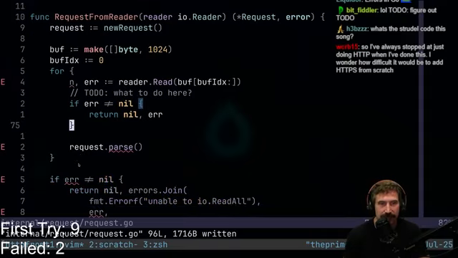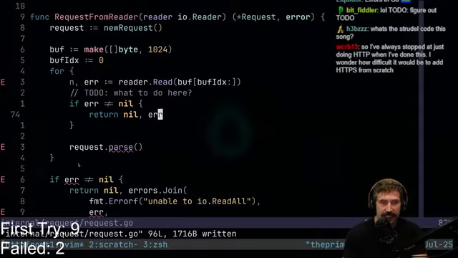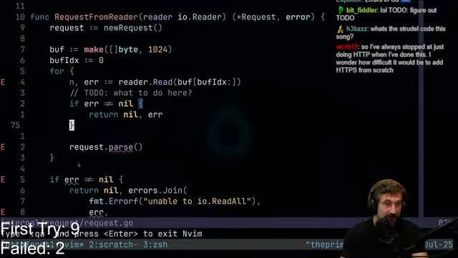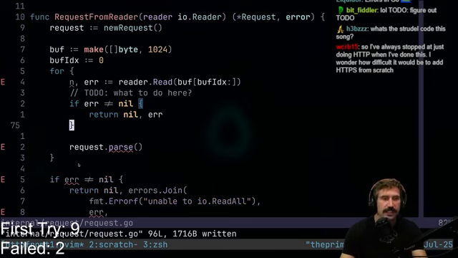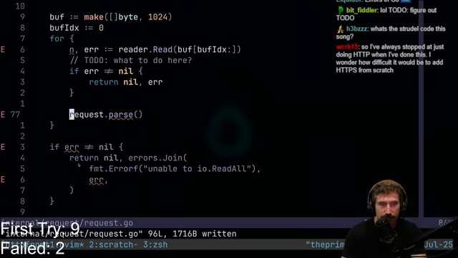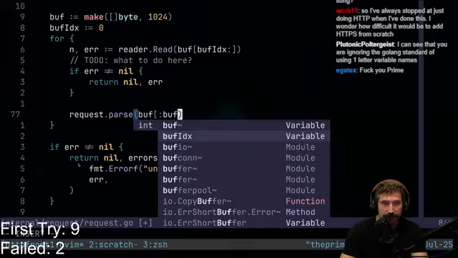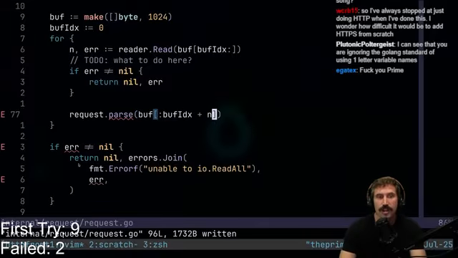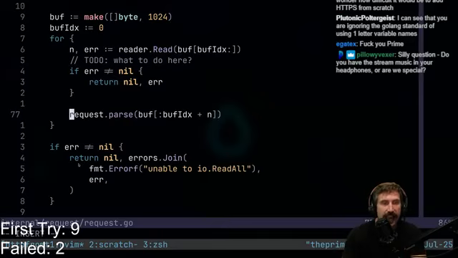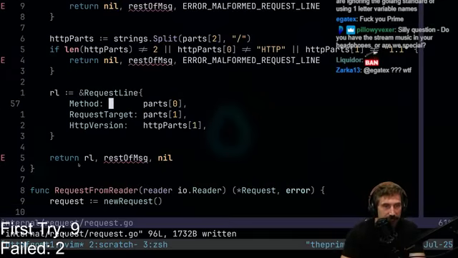So we've read out some data into the buff, which means that our new buff index goes all the way up to buff index plus n, so we have a little bit of a goofiness. So we actually want to be able to take the request and parse out our buff starting all the way up from buff index plus n, right? Do you see that? We want to parse all that out, get out all these answers, and then the output of parse should be something a little bit different.